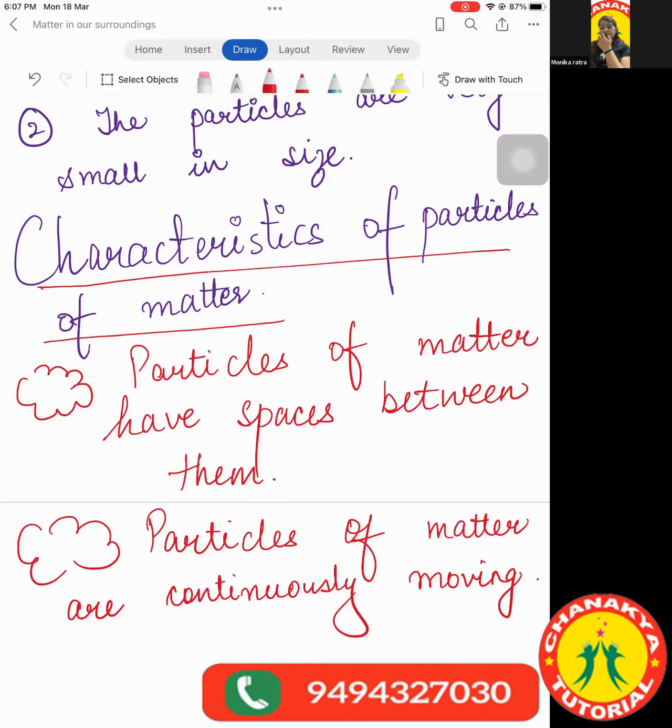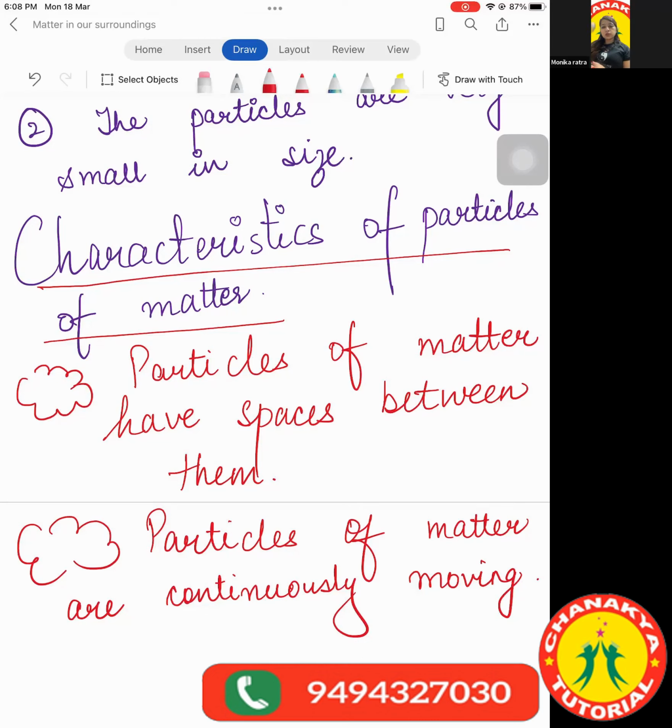Another important example I'll give you to relate it to your everyday life. If you put some perfume, what are we going to observe? I mean, not us. If somebody is just sitting beside me and I put some perfume, will he or she be able to smell the perfume which I have applied? Yes, ma'am. So, how come? I have applied it and he or she can smell it. So, that means the particles of the perfume, the smell of the perfume, travel to the other person. The particles were moving, only then the other person was able to feel them.